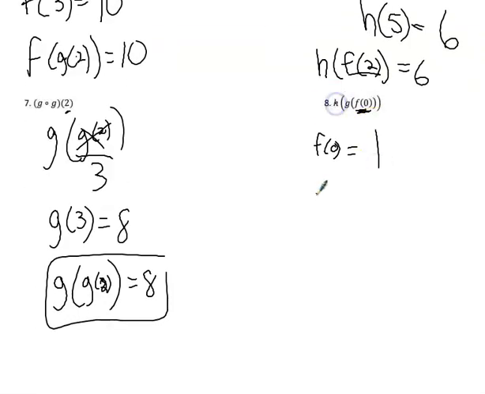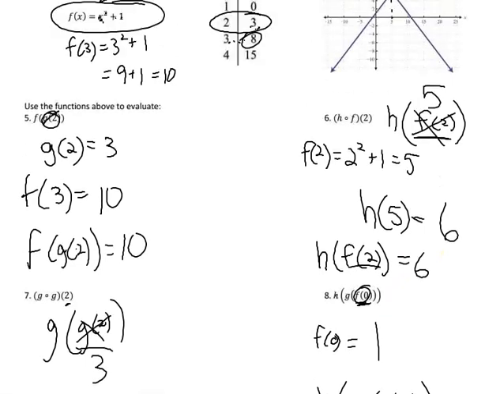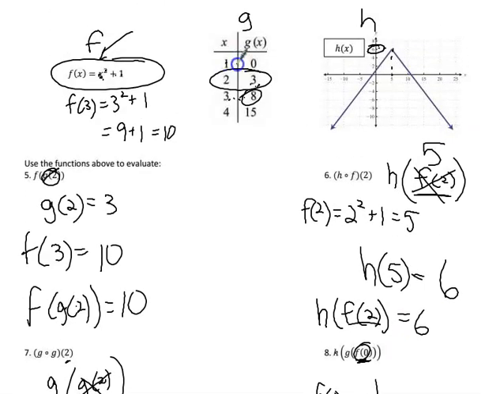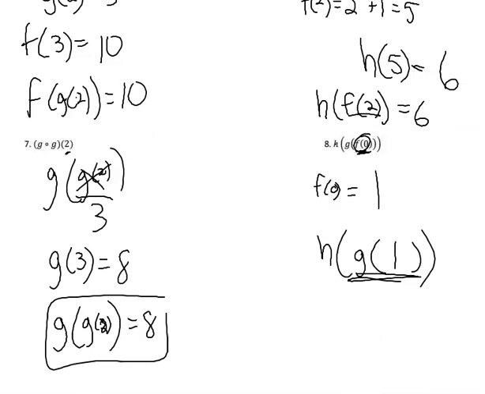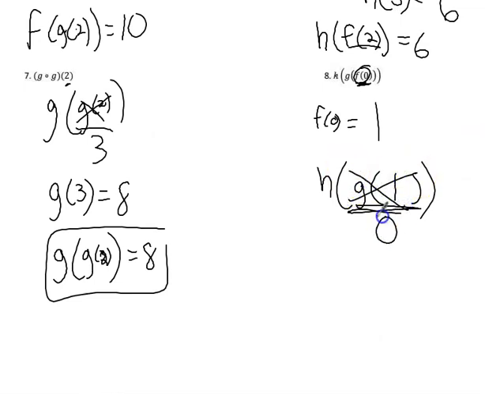So I have an h on the outside, I have a g, and we just figured out that f of 0 is 1. So now I've got to work my way outwards, so I've got to find out what g of 1 is. So we go up to the table, because g is the table. G of 1 is 0. So this right here is a 0.